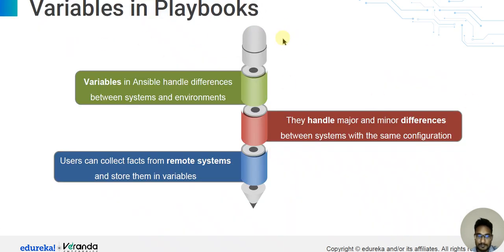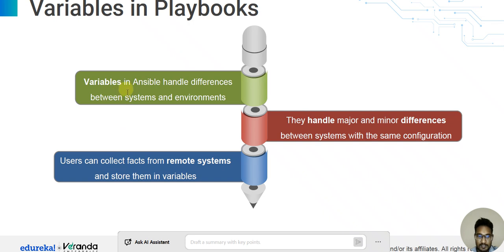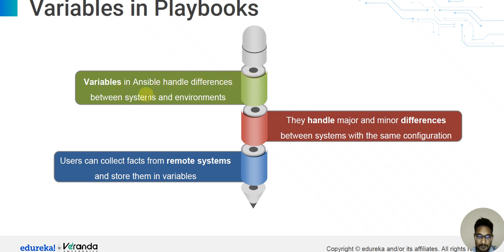Variables in playbooks. Variables in Ansible handle differences between systems and environments. They handle major and minor differences between systems with the same configuration. Next, users can collect facts from remote systems and store them in variables. So these are variables in playbooks.